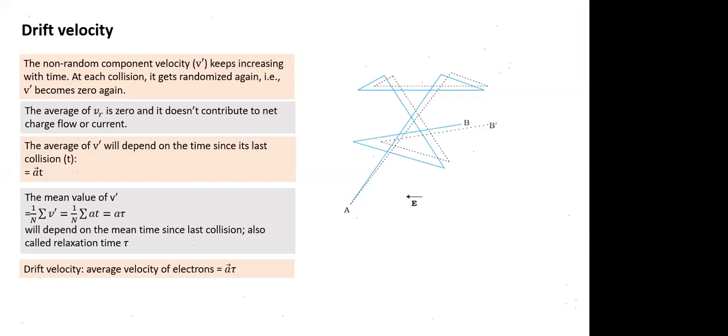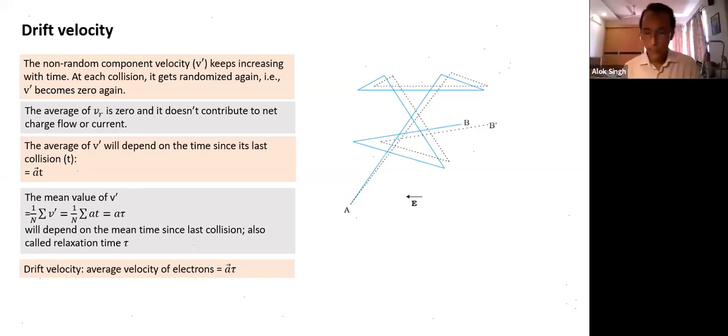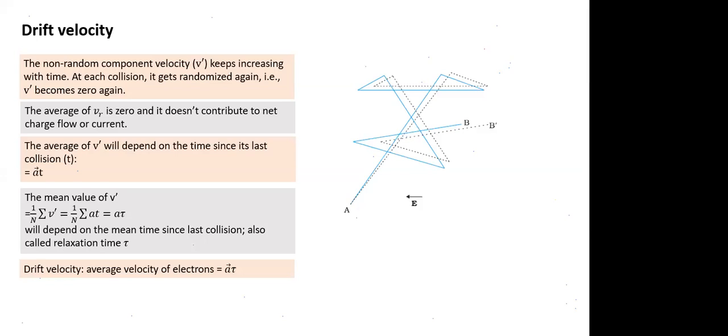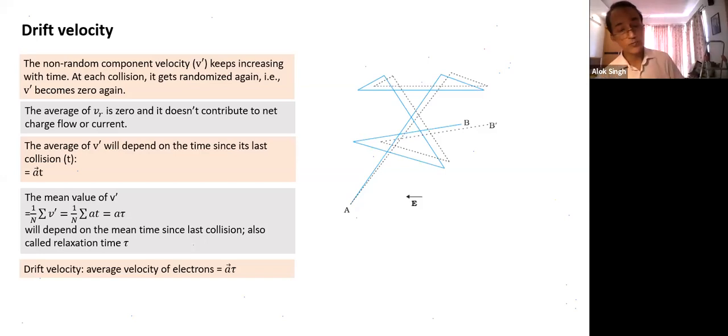Generally, tau is the mean time since last collision, and tau will be dependent on temperature. Can you explain why it will be dependent on temperature? Yeah, because if temperature increases, the kinetic energy will increase, so the velocity of the electrons will increase, so the collisions will occur in less time than before. Very good, very nicely explained. You have given all the points properly. I hope all of you followed.